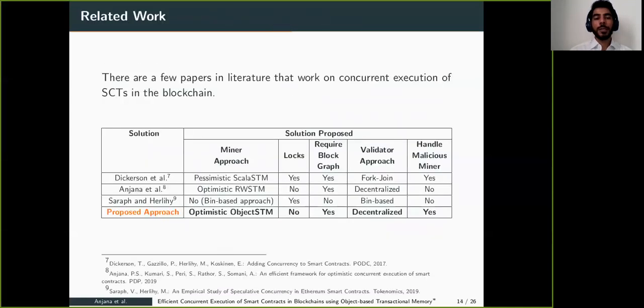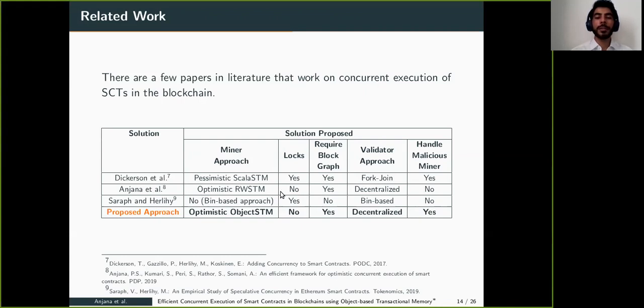Let's see the related work. There are very few papers in the literature that work on the concurrent execution of SCTs in the blockchain. Dickerson et al. were the first to propose a pessimistic STM system to be used in the blockchain. They use object-based logs. They require the block graph. They propose a fork-join approach for the validator, which is basically a master-slave approach, and they use log profiling to handle the malicious miner.